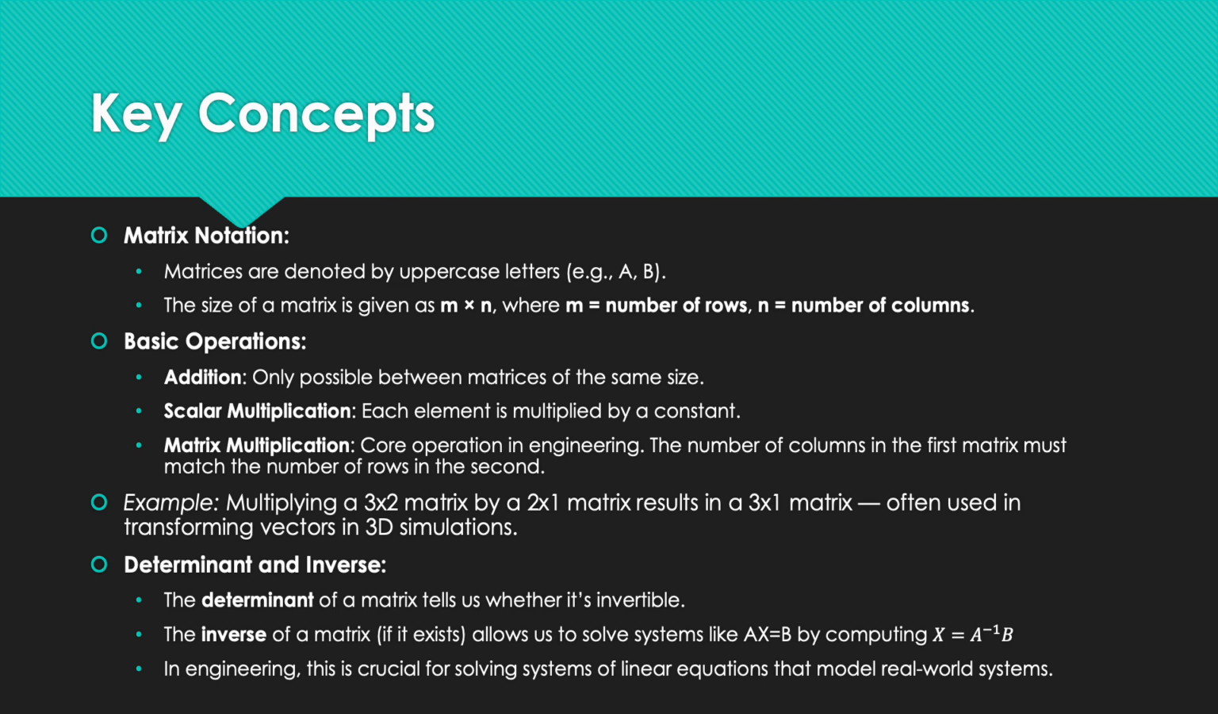Determinant and inverse. The determinant of a matrix tells us whether it's invertible. The inverse of a matrix, if it exists, allows us to solve systems like AX equals B by computing X equals A to the power of -1 times B. In engineering, this is crucial for solving systems of linear equations that model real-world systems.